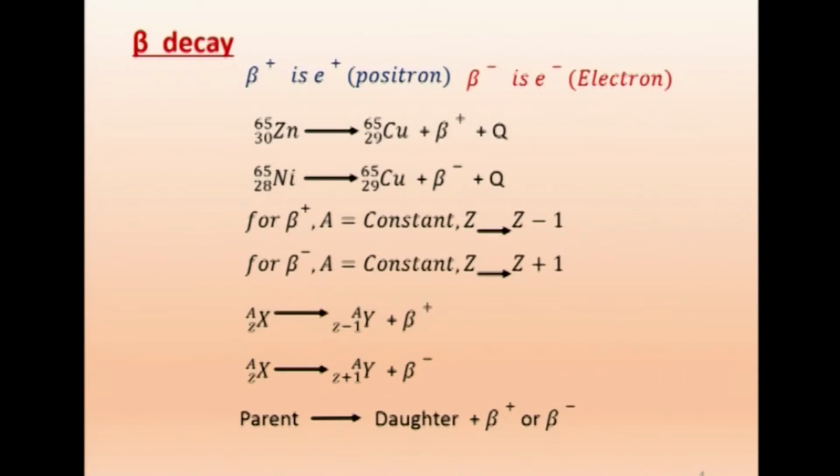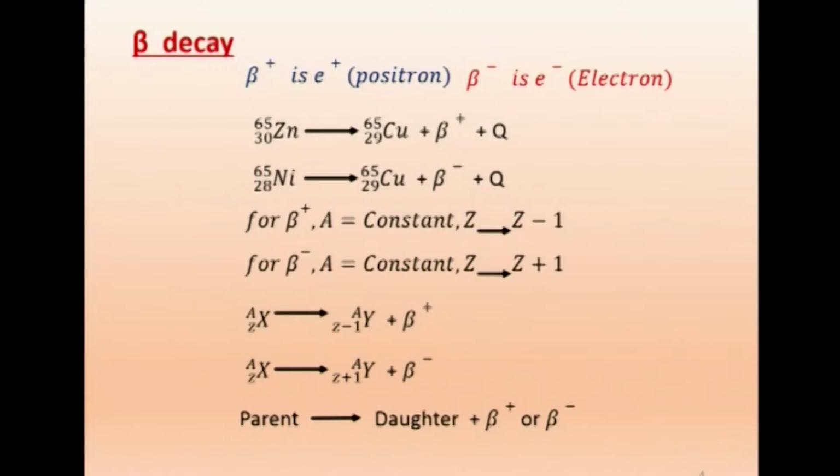So, we just say beta minus. And the same particle, the electron, when it is coming from a cathode, from a filament getting heated, and there is an anode with a positive potential, these electrons will be attracted towards that. There the same particle, we call it as cathode ray. So, here when you say beta, the origin is within the nucleus.